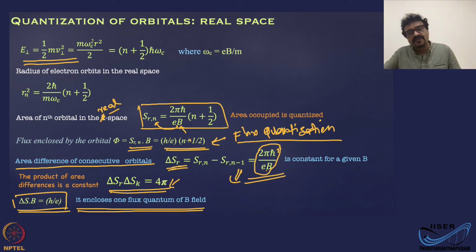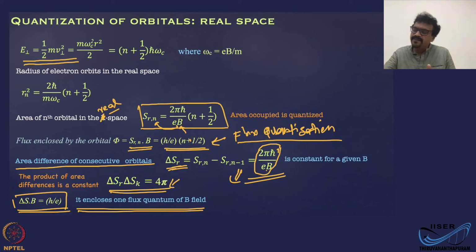But this flux quantization actually says that if you have a cyclic path, then the flux enclosed within that loop for the electron is proportional to the quantum level n, and it is quantized in n.